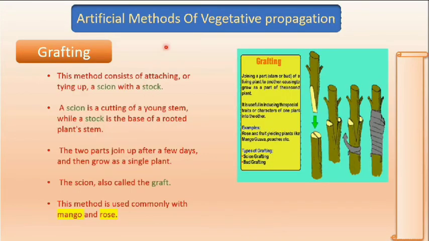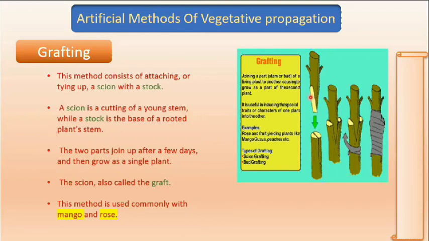Next is grafting. It is an artificial method and the most important method. The importance of doing grafting, or another artificial vegetative propagation method, is to produce a plant with the desired qualities which we want in a plant. Suppose there are two guava trees. One species of guava produces very sweet guavas, but the number of guavas is less. And another plant produces lots of guavas, but the sweetness is lacking. So what we do is use the grafting method.